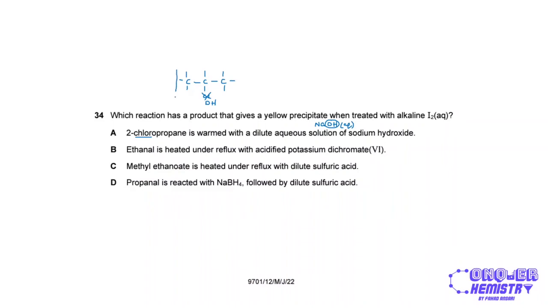So if I look at this group over here, this group is basically CH3, CH, OH. And this is the group that gives a yellow precipitate with alkaline aqueous iodine. This is the group that we use this test for, and so option A is going to be correct.